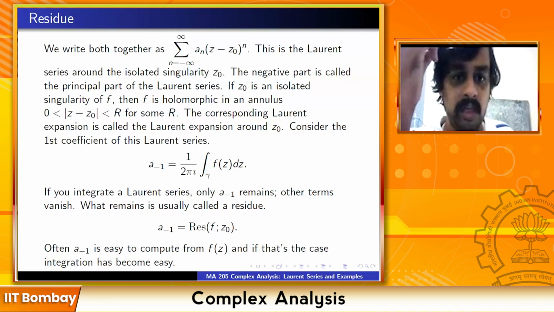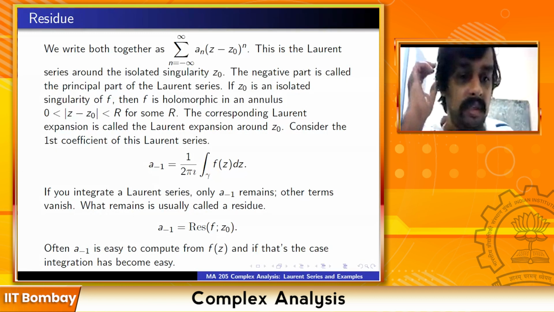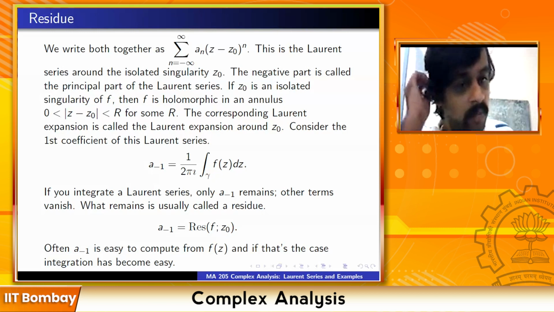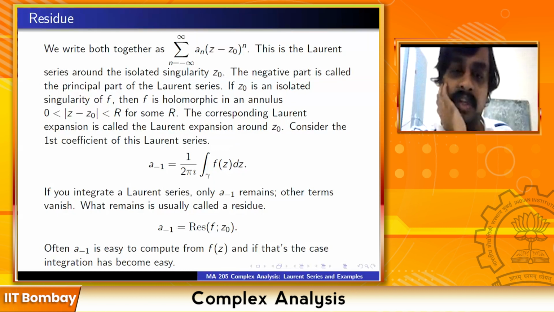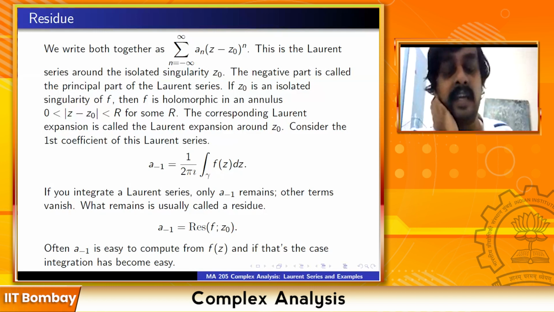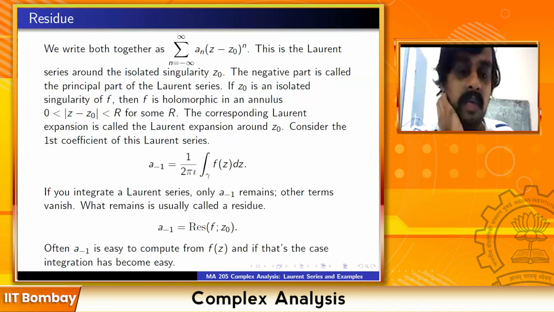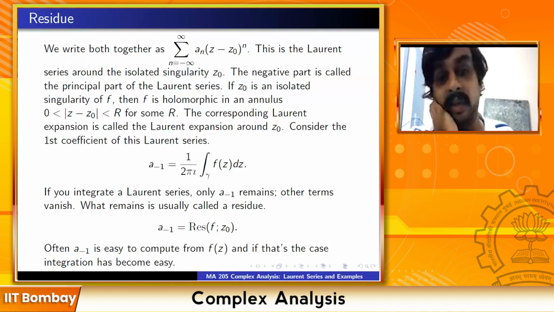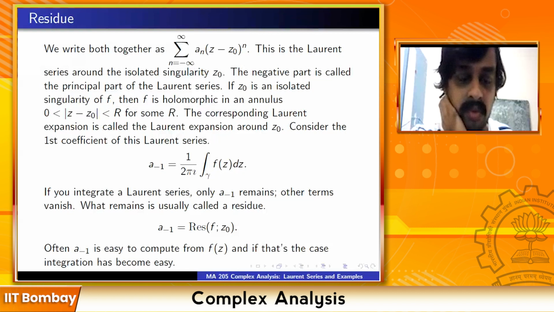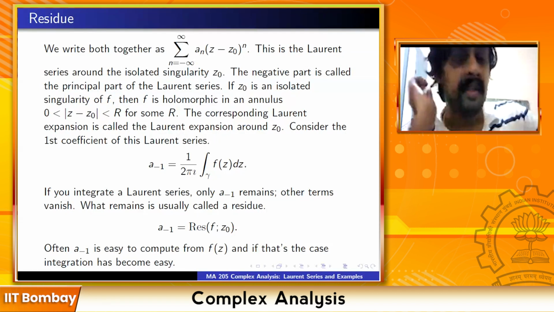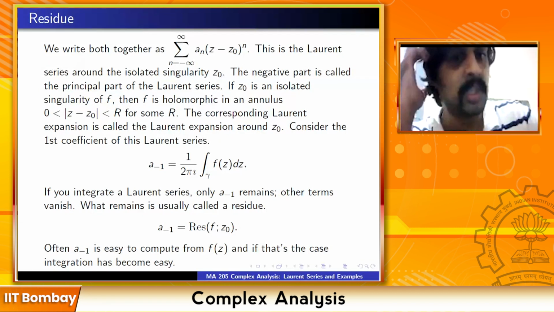And this a_{-1} is what is called the residue. So a_{-1} is the residue of f at z naught. Often a_{-1} is easy to compute from f(z), and in that case the integration becomes easy. Integration, as we know, is difficult business. Integrating functions is not easy, but sometimes you can get hold of this a_{-1} because you can compute the Laurent series expansion using some tricks, and then that turns out to be the integral up to this 2 pi i factor.